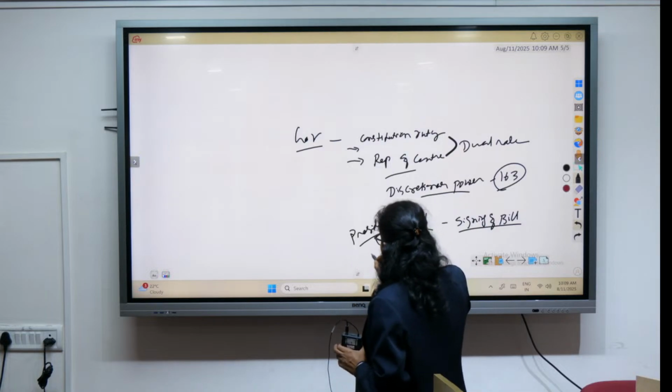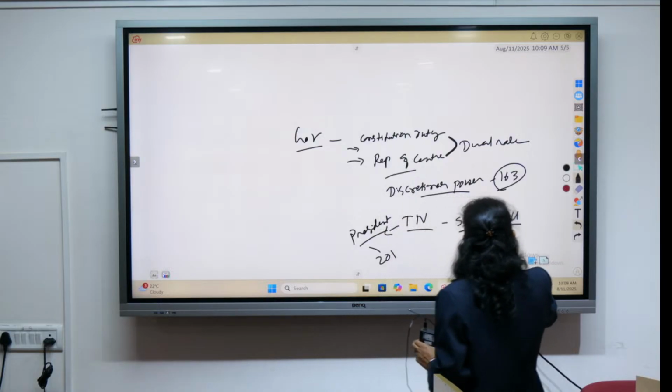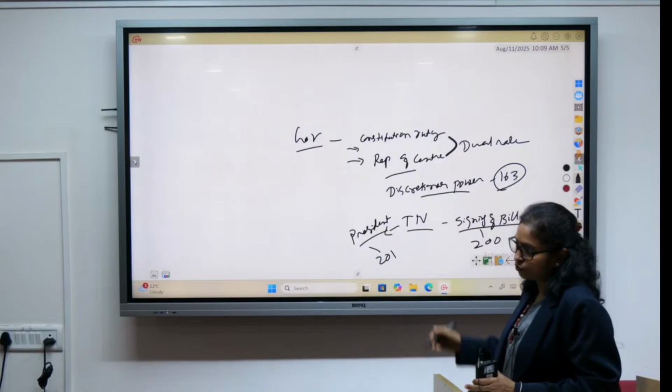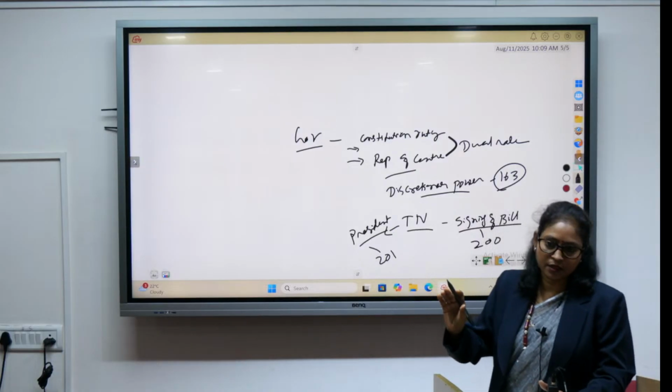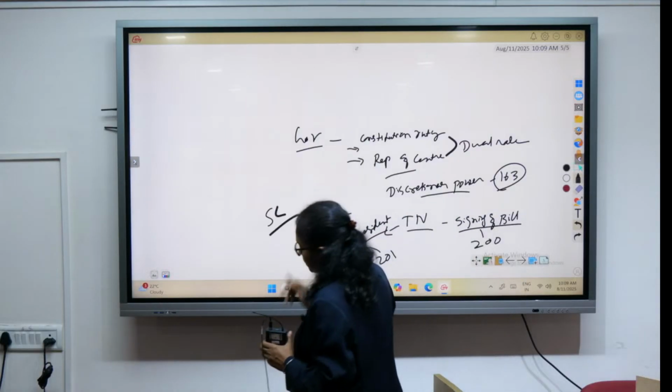So in this context, Article 200 and Article 201 are very, very important. And what the Supreme Court has to say about that.